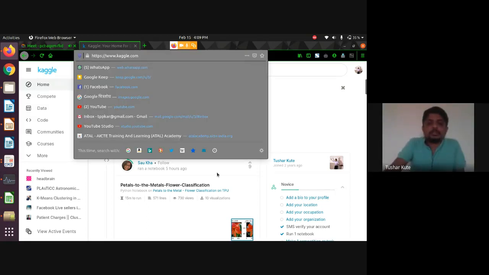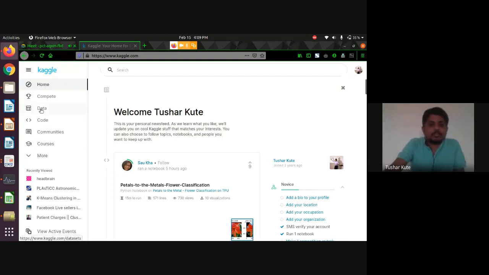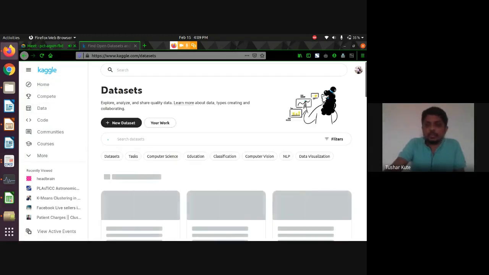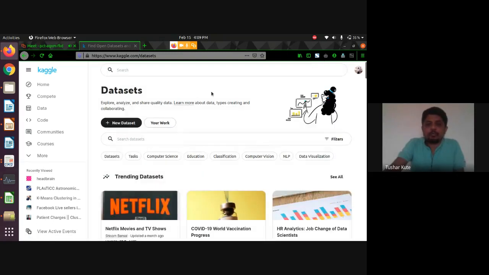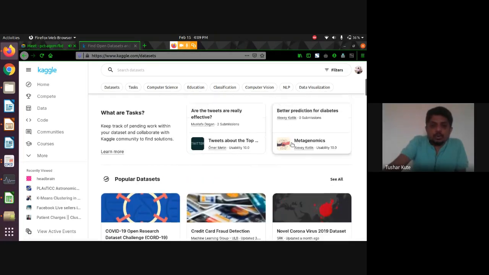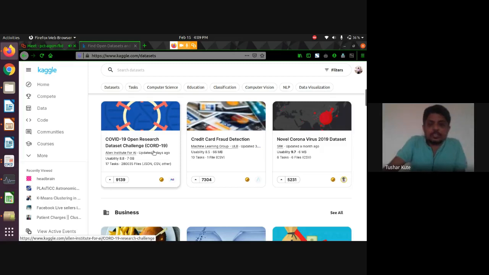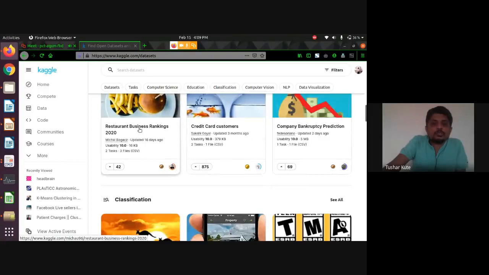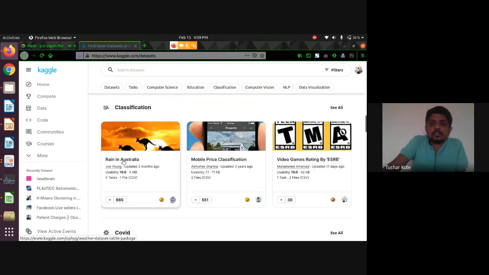Here we can get different kinds of data. So I'll just go to data. See Kaggle. I just gave a login of my Google here. According to you, you have to create a profile and check it out. Lots of data sets like the COVID-19 world vaccination progress data set, Netflix movies, TV shows, HR analytics, job chain data scientist, or we will have the COVID-19 open research data set, then credit card fraud detection, novel coronavirus 2019 data set, restaurant business ranking, credit card customers, company bankruptcy prediction, rains in Australia, or mobile price predictions, or video game ratings.